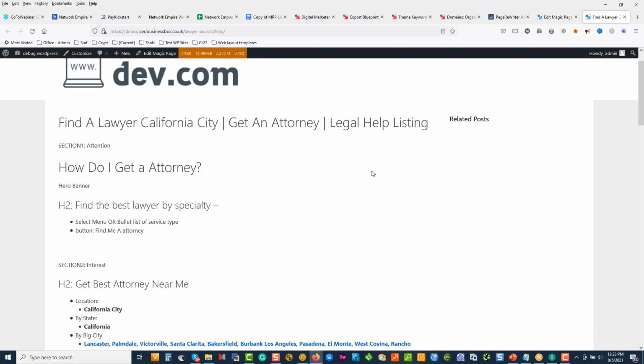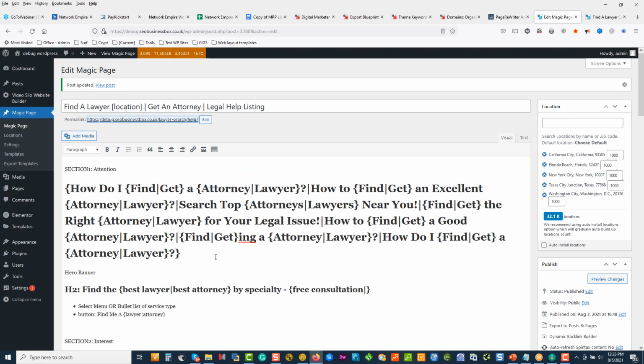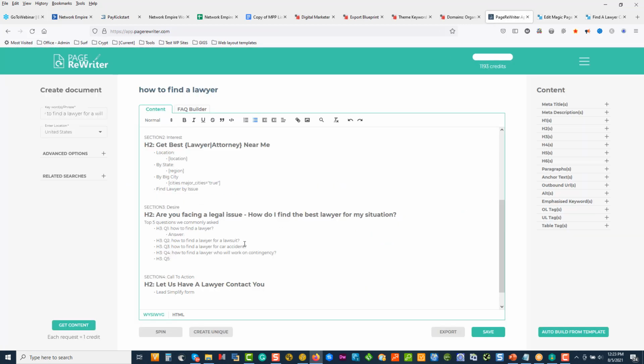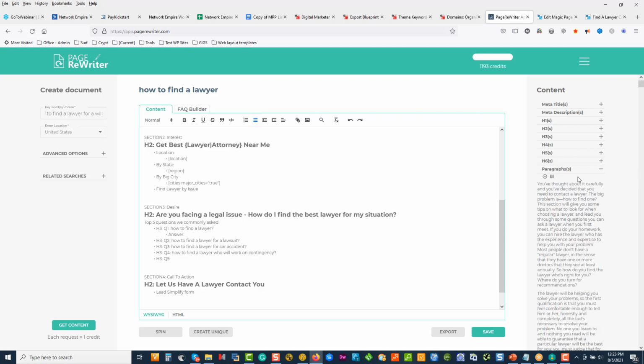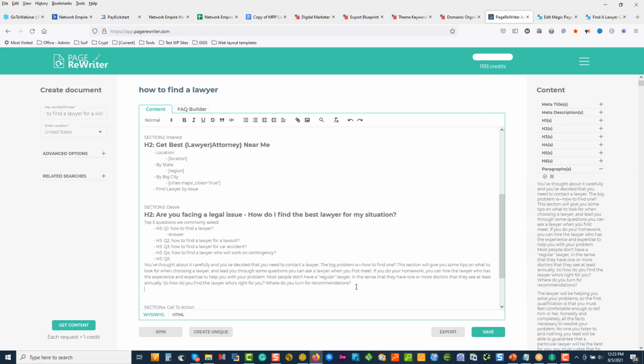So what I'll do at this stage is while I'm over here, I constantly work and refine these templates. I add the page elements. I start mining in, let's just do this one. How to find a lawyer. We've drilled that question over here. That's for a will. So I'm just going to come here to the answer. I'm going to come to a paragraph. How to find a lawyer. And I'll click on this little blurb.